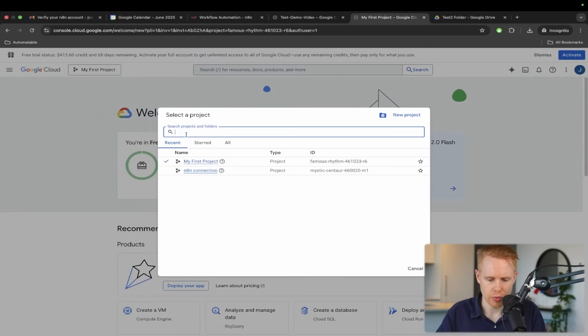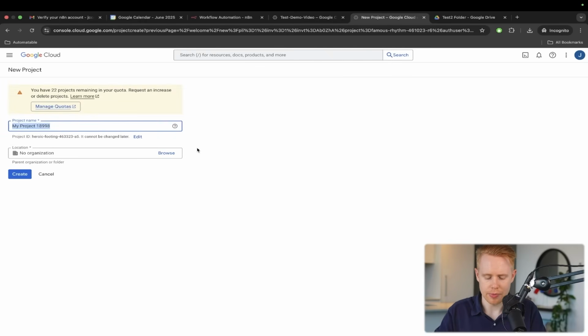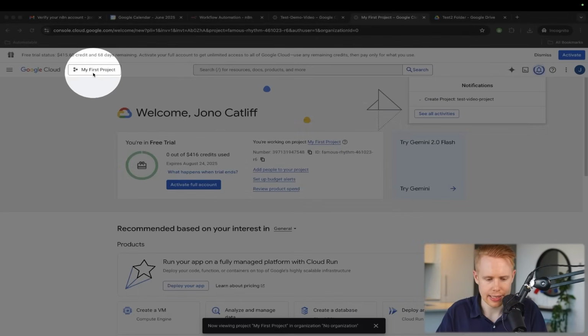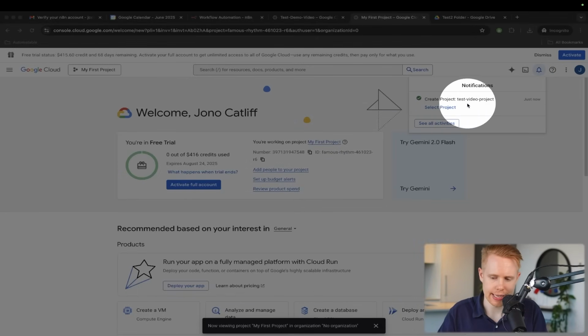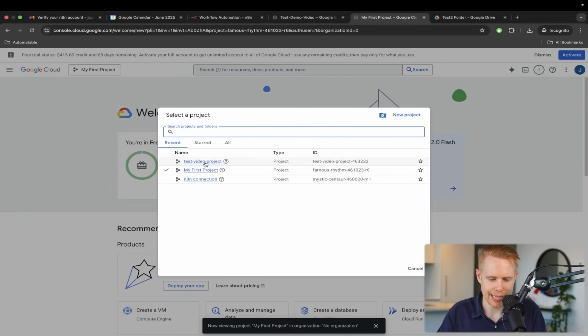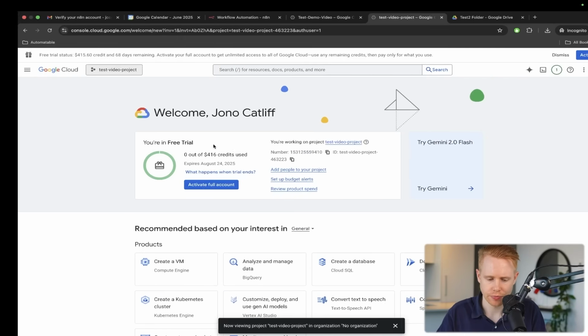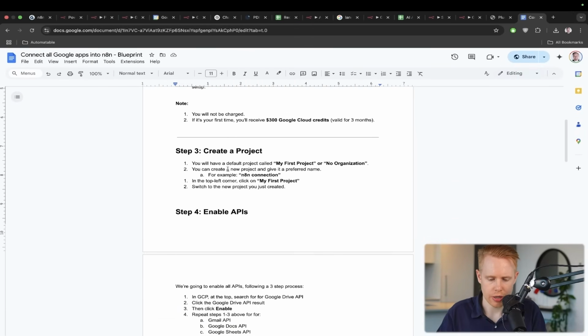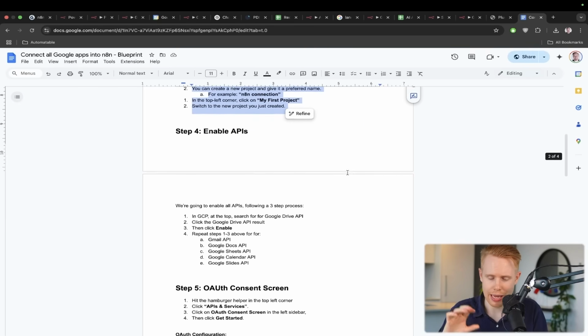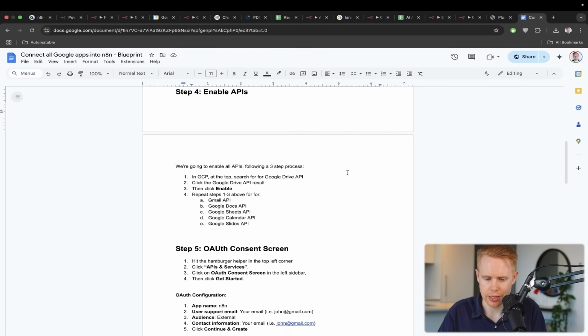Okay, and we're going to create a new project up top here. That's the first step. And I'm going to call this test video project. And we're going to create. Once we've gone ahead and created this, we can see on the right-hand side it's telling us that we've created it. We're going to circle back into this by clicking over here and entering that test project. This is also documented right here so that you guys can walk through this step by step. It's like every single click is documented here in case you ever get lost.